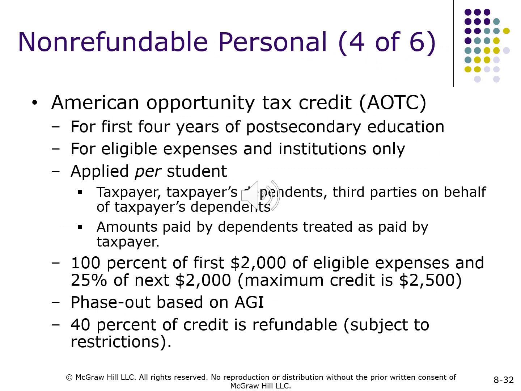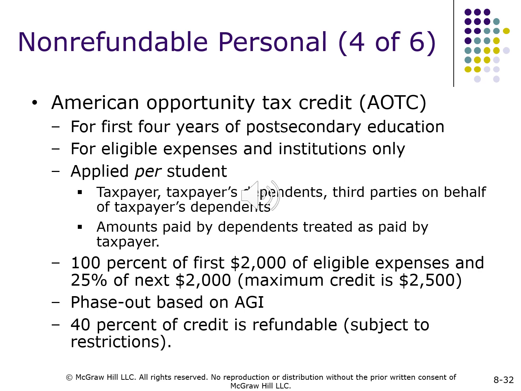Non-refundable personal credits, 4 of 6. American Opportunity Tax Credit, AOTC, for the first 4 years of post-secondary education, for eligible expenses and institutions only. Applied per student. Expenses paid by the taxpayer, the taxpayer's dependents, or third parties on behalf of the taxpayer's dependents. Amounts paid by dependents are treated as paid by the taxpayer.